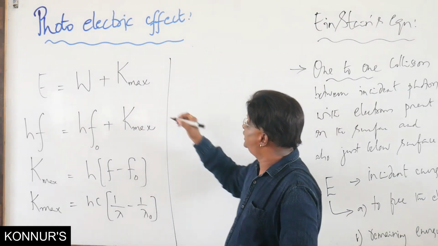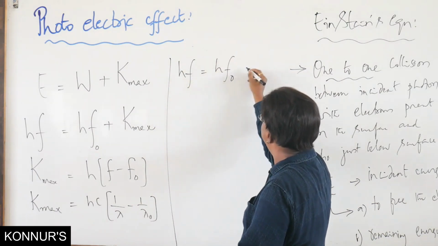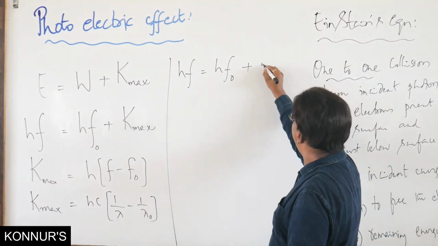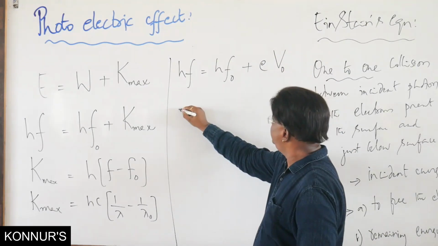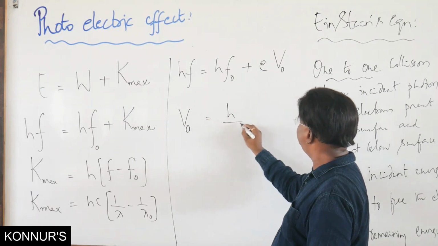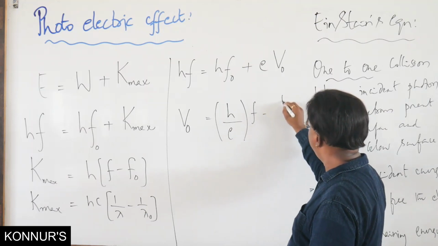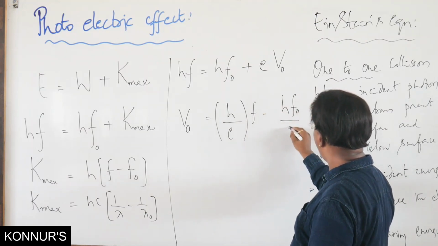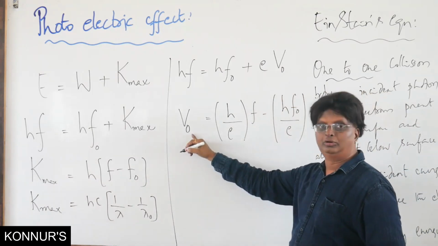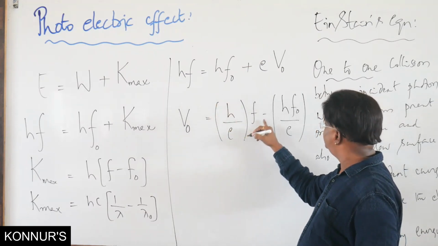Supposing I take this, hf equals hf naught plus, see what is the maximum kinetic energy we have told? It is nothing but eV naught. This equation, I will just rewrite as V naught equals h by e times f minus h f naught by e. Is that okay? See, what is this? V naught, the stopping potential, we are given in the form h by e times f minus h f naught by e.